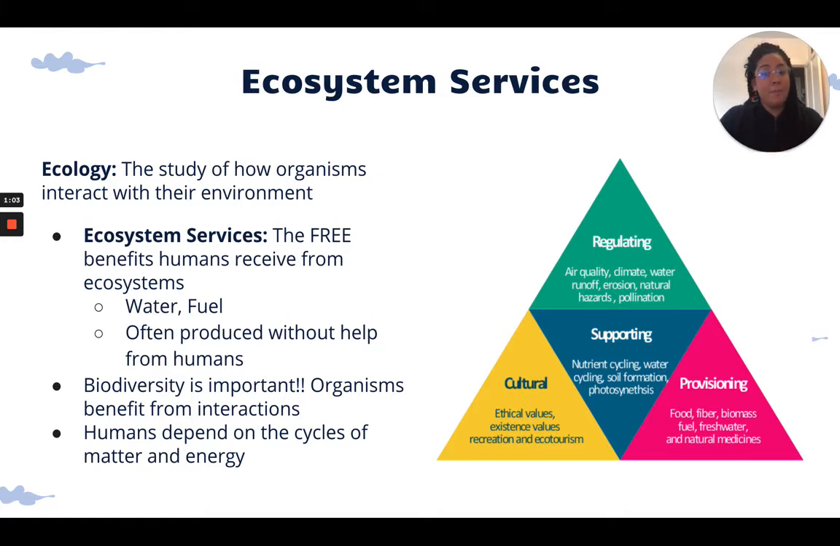But first, biodiversity is super important for ecosystem services. These organisms benefit from the interactions from biodiversity, and it increases the ecosystem services, the free benefits that we have. And humans also depend on the cycles of matter and energy, which is a type of service that our ecosystem gives to us. It would be supporting services, but we will get further into that.